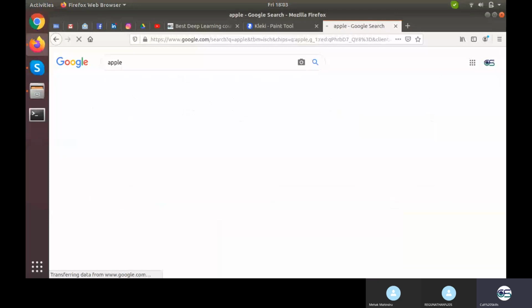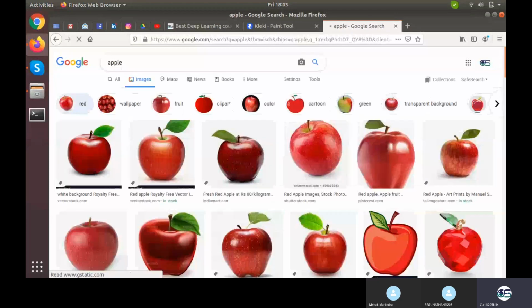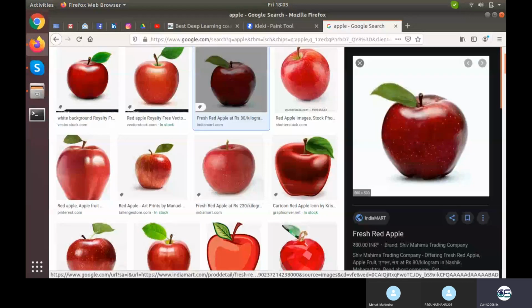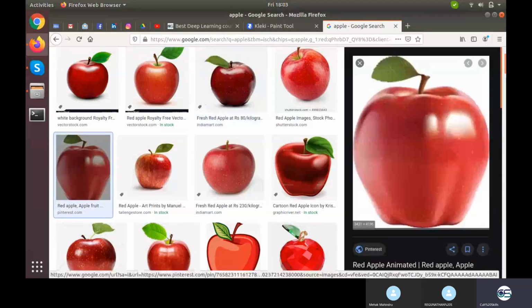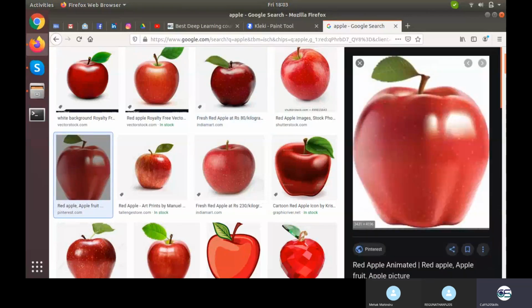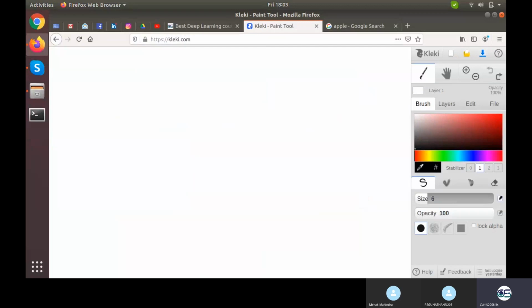I'll go for fruit. Suppose I talk about this image. The particular size of this image is 500 by 500. If I take some rectangular image, it will be of 3431 multiplied by 4196. This is the size. What do they mean by 3431 by 4196? I'll write it down firstly right here.